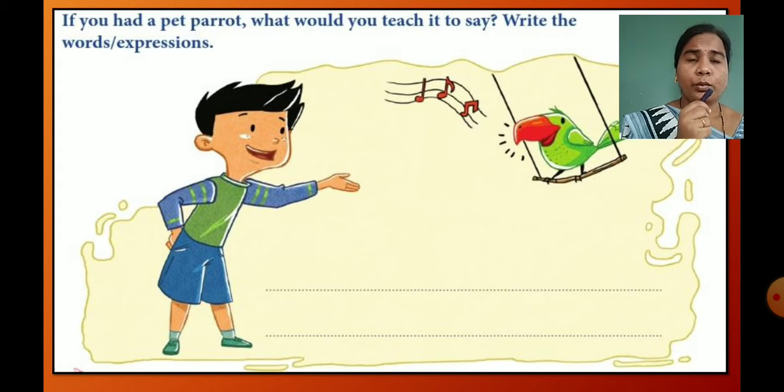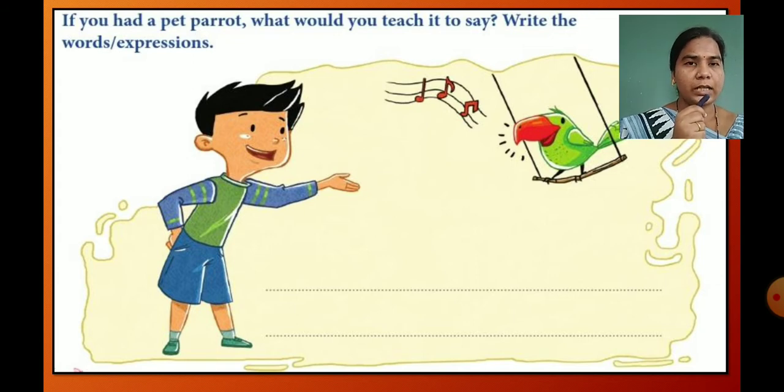Why only a parrot? Because children, among all birds only the parrot has the ability of speech. A parrot can talk. When we teach them, they will also talk like us. So the parrot is the only bird that has the ability of speech. Children, which words or expressions will you teach it?